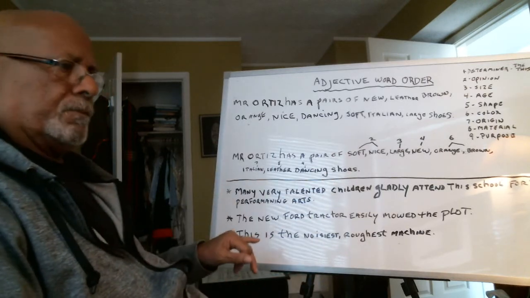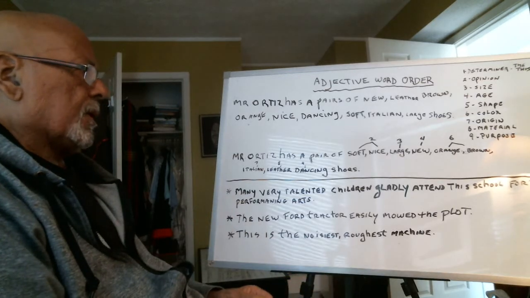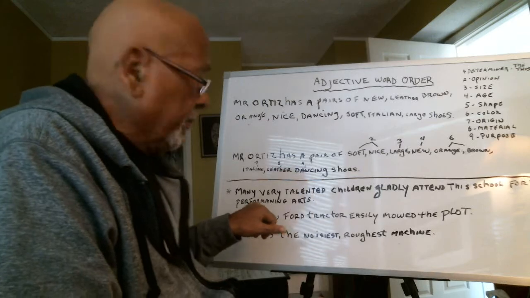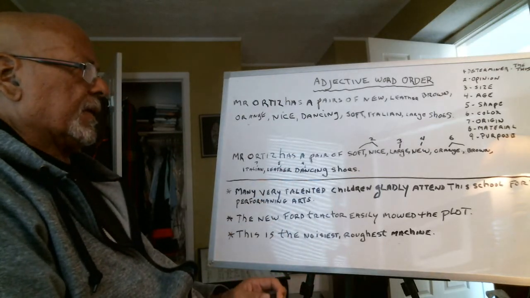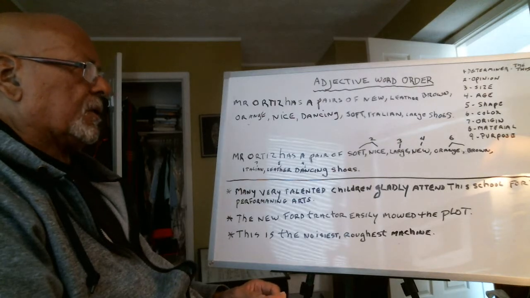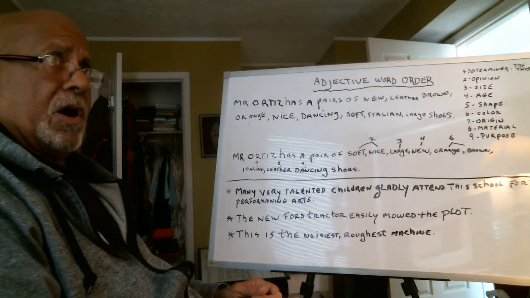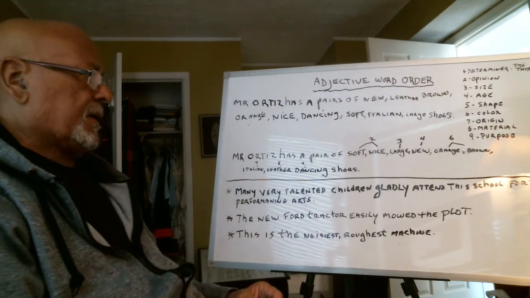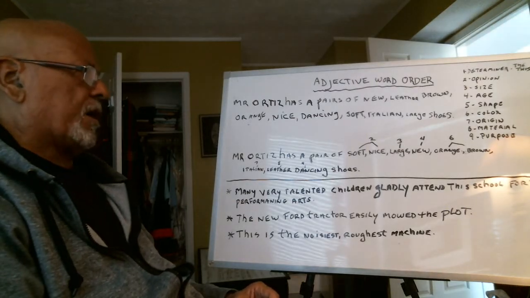So let's look at some sentences. The first sentence: Many very talented children gladly attend this school for the performing arts. Many very talented children gladly attend this school for the performing arts.